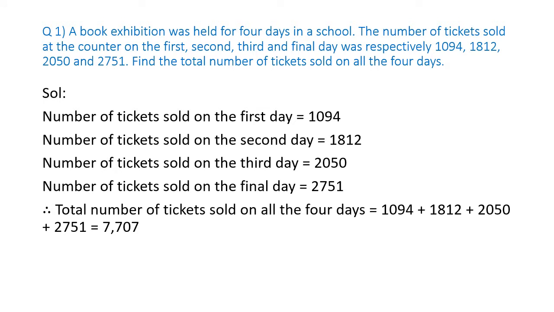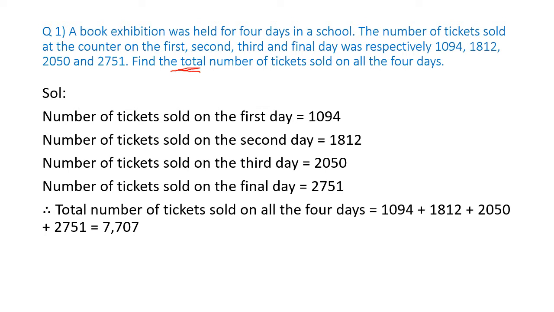Question number 1 says, a book exhibition was held for 4 days in a school. The number of the tickets sold at the counter on the first, second, third, and the final day was 1094, 1812, 2050, 2751. You have to find out the total number of the tickets sold on all the 4 days. So whenever we are talking about the total number, that means we have to do the addition.